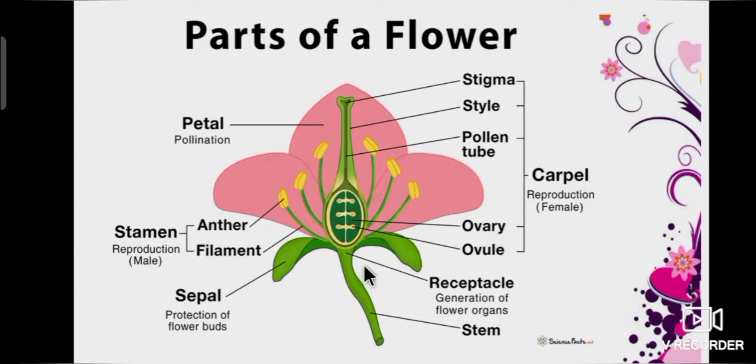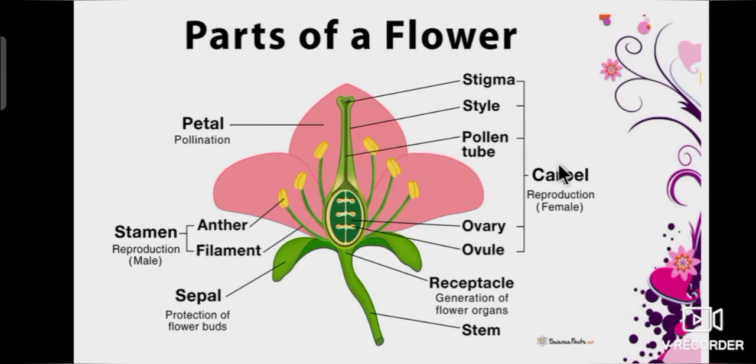Students, listen here. The outermost whorl of a flower is the calyx. The leaf-like structures are called sepals. Corolla is the second whorl of the flower. Each segment of the corolla is called a petal. Next, stamen. Stamen has two parts, anther and filament. Anther has pollen grains which transfer to the female part of the flower, the pistil.